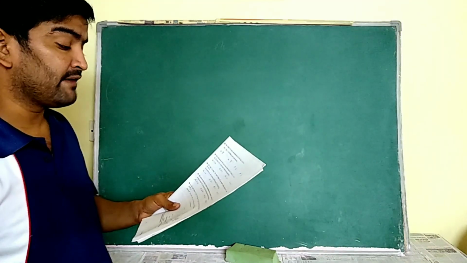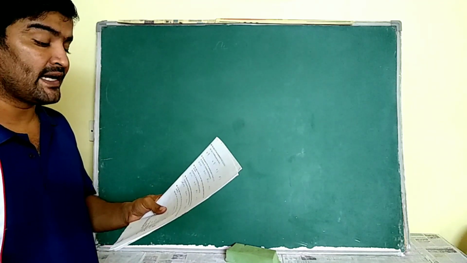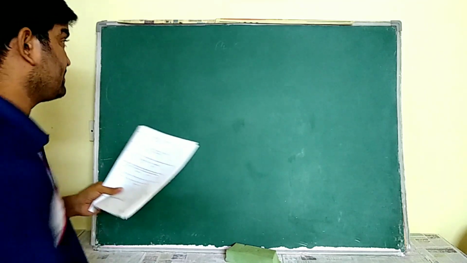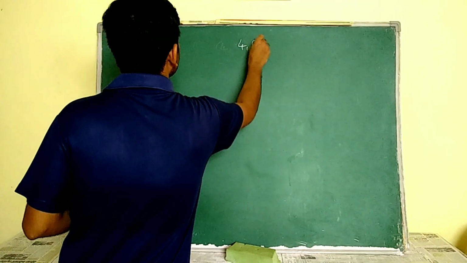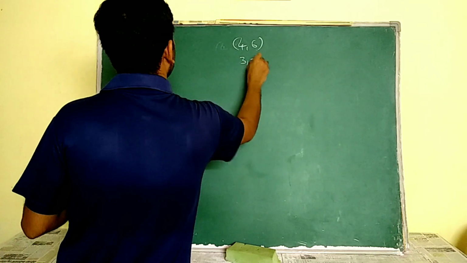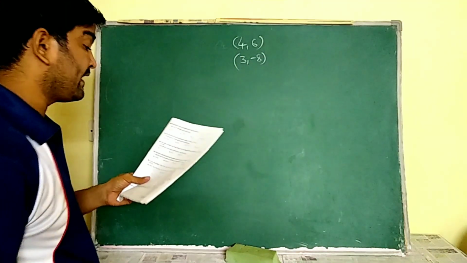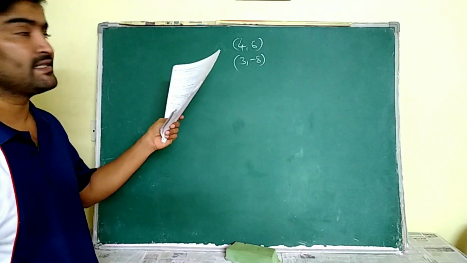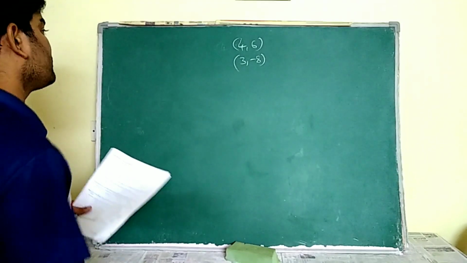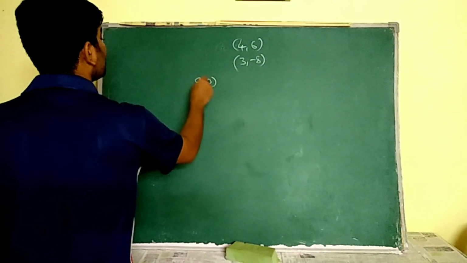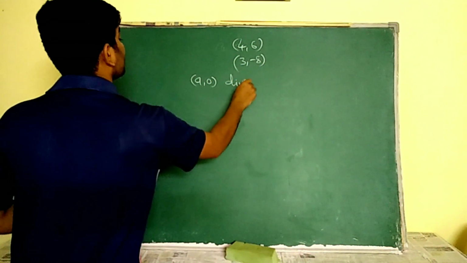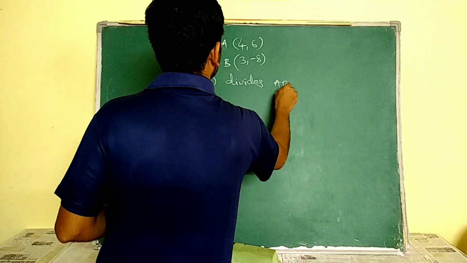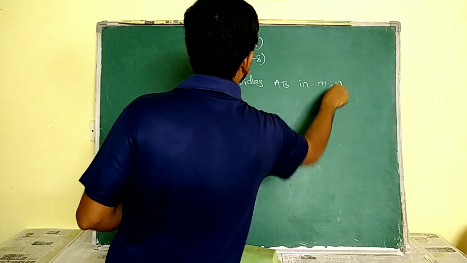See, the ratio in which the x-axis divides the line segment joining the points 4, 6 and 3, minus 8. Okay, for this, 4 comma 6 and 3 comma minus 8, he is asking you to find in which ratio the point on x-axis is dividing this. Let us suppose some a comma 0 divides this AB in m is to n ratio.